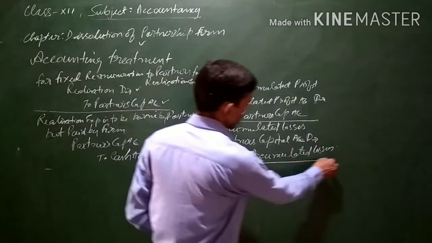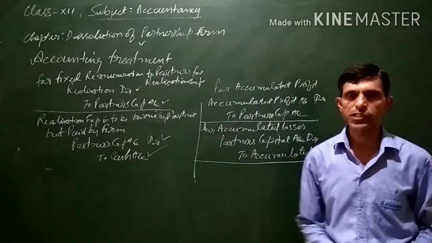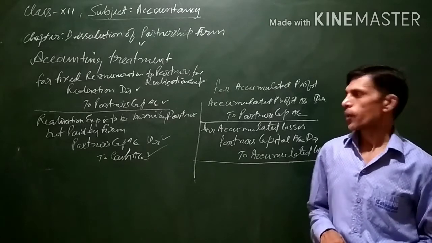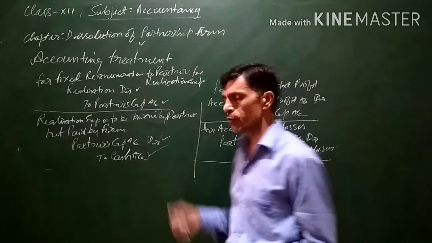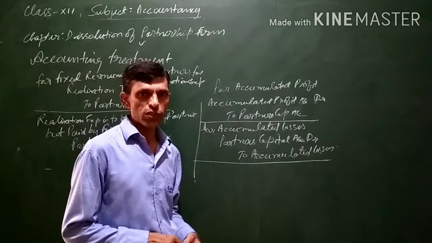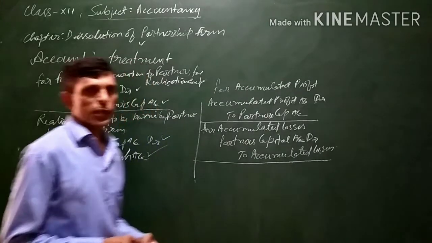Similarly, as we discussed in the very beginning, cash, bank and fictitious assets are not transferred to the realization account. The cash and bank account will be prepared, but fictitious assets are directly transferred to the partner's capital account.